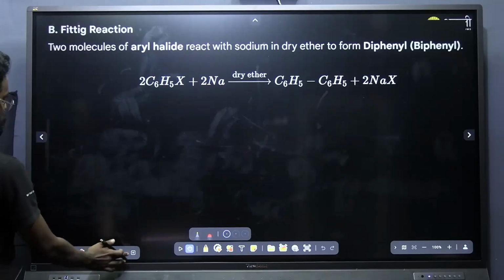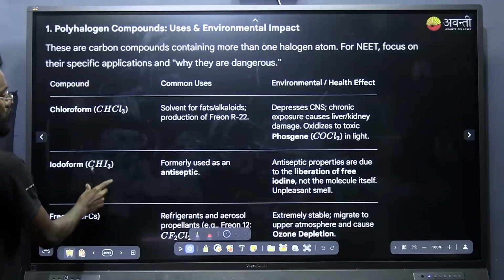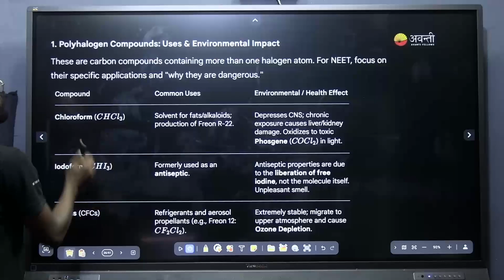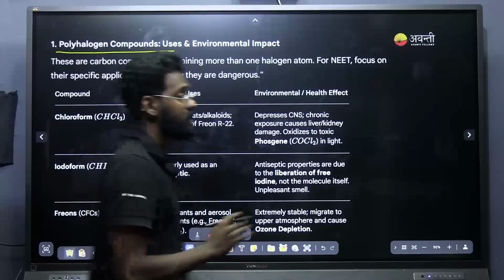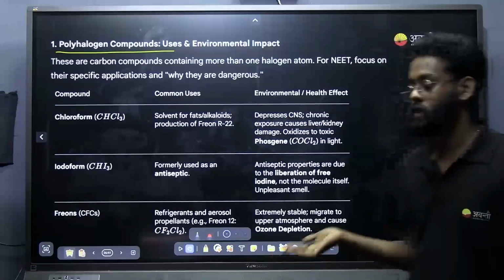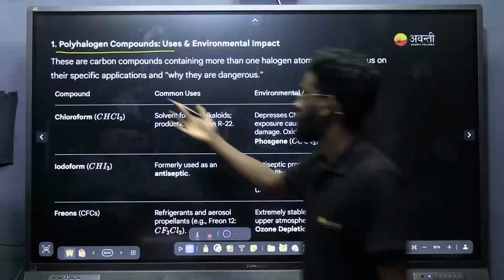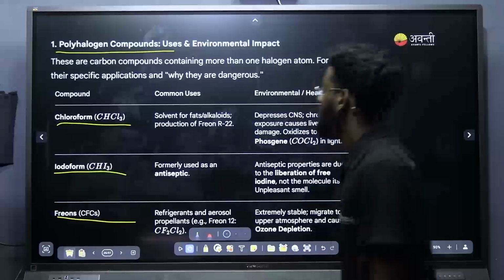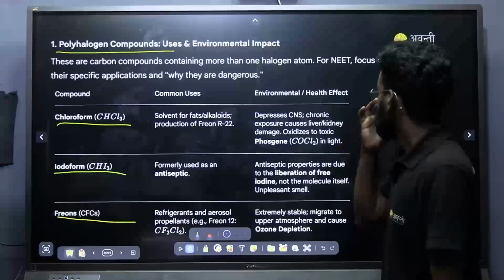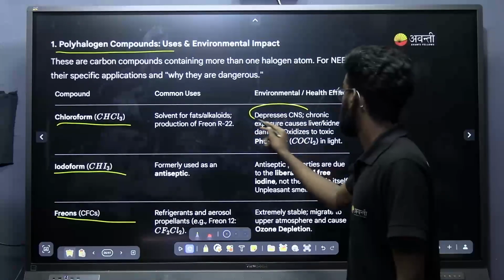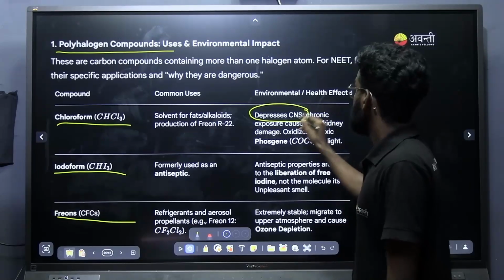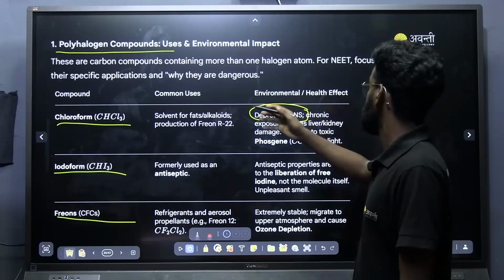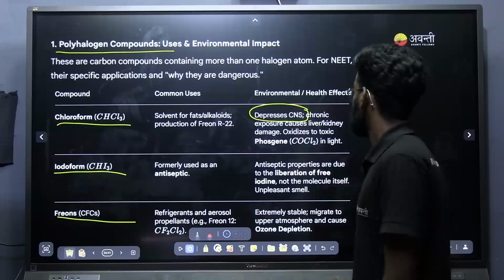Now the last part is polyhalogen compounds. It is an informative type of question that can be asked in the exam. There are 3 important polyhalogen compounds: chloroform, iodoform and freons. Chloroform, just note it down: it is majorly used as a central nervous system depressant. It is poisonous and depresses the central nervous system.